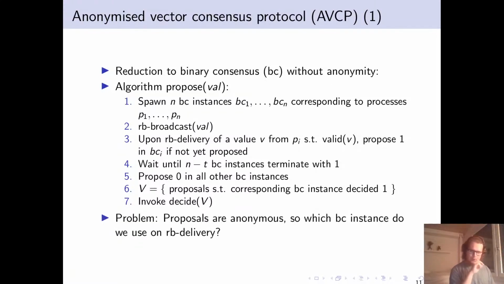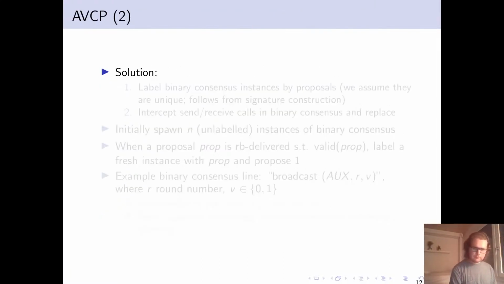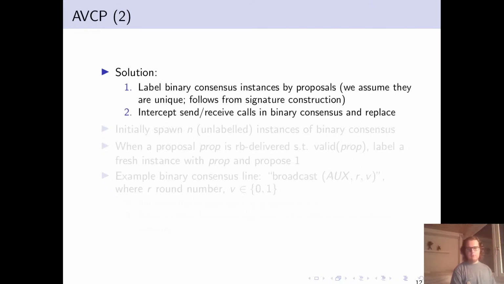The main problem here is that if we're dealing with anonymous broadcast, then we cannot use this labeling technique of assuming that each binary consensus instance belongs to a different process, because no one knows which proposal was sent by each process. To solve this problem, we have two main steps. We label our binary consensus instances by proposals rather than by indices, which we know a priori.